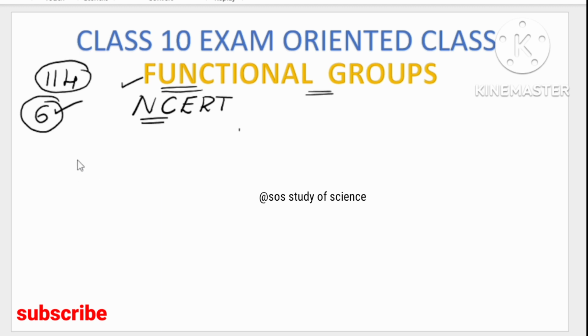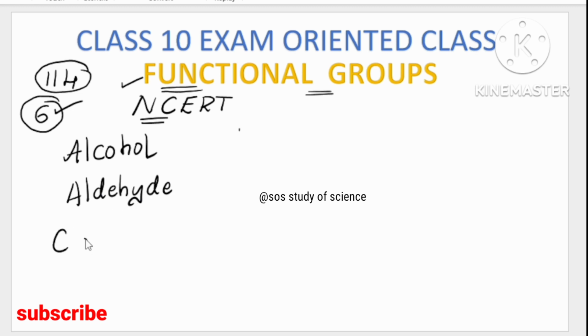Let us understand the functional groups. The first functional group is alcohol, followed by the next functional group, aldehyde. From basics I will teach, it's very important to understand. The next functional group is carboxylic acid, followed by the next functional group, ketone. You have to understand these four functional groups completely.